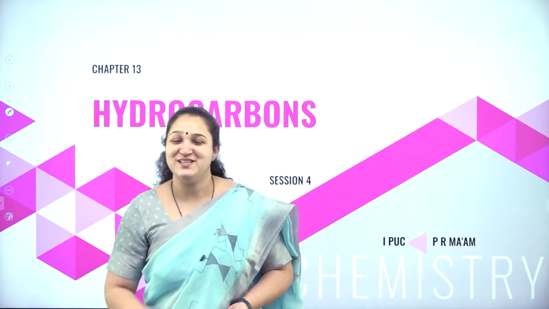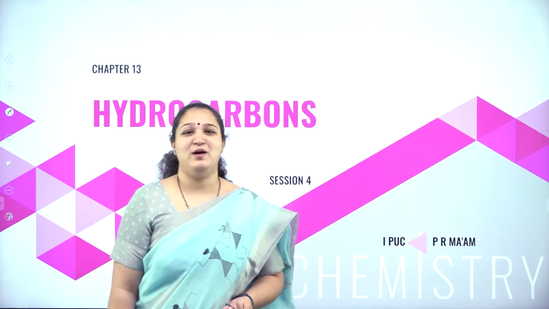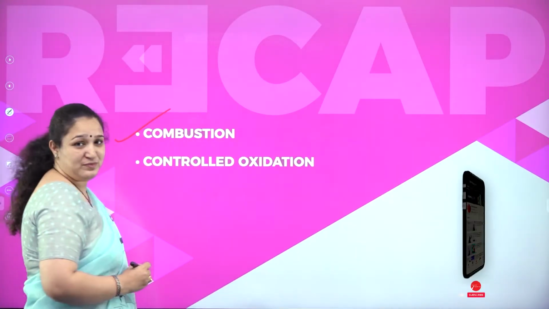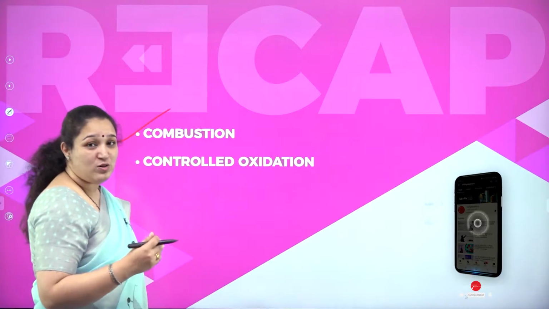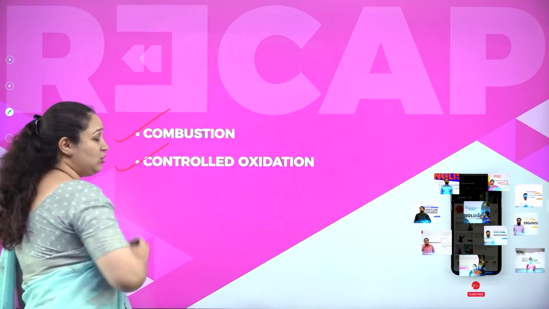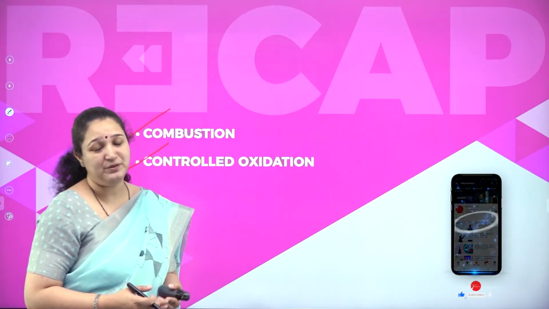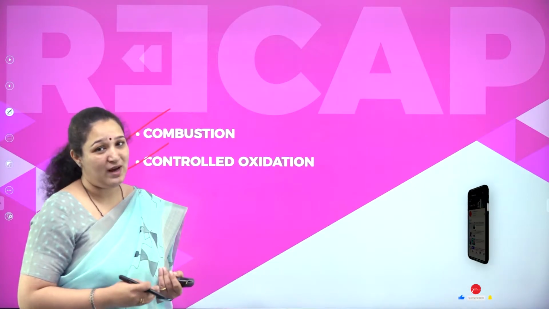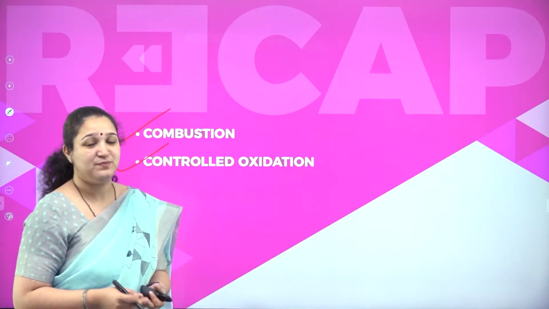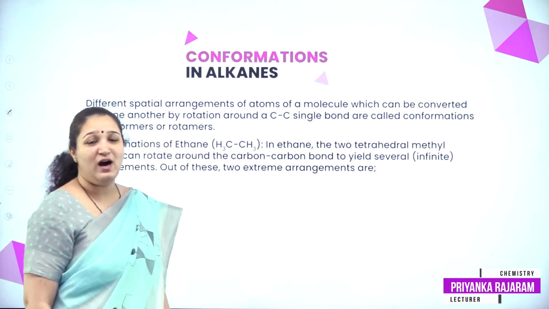Hello my dear students, welcome back to session 4 on the chapter hydrocarbons. Last class we studied about the combustion reactions and also about the incomplete combustion. Also we learnt about controlled oxidation, different types of oxidation reactions which can happen, as well as we learnt about isomerization, aromatization and about pyrolysis. Today we shall learn about the conformation of alkanes.